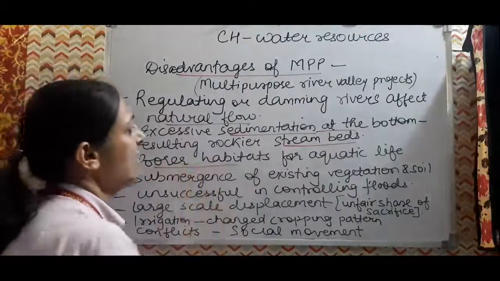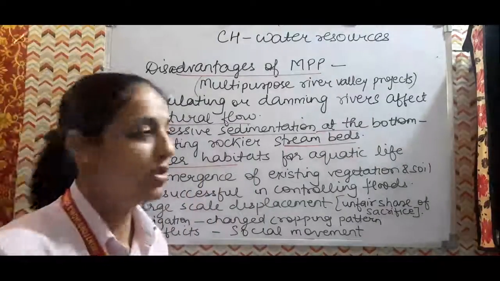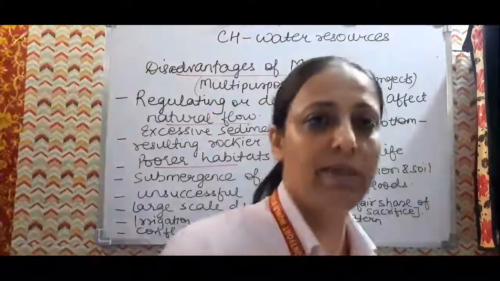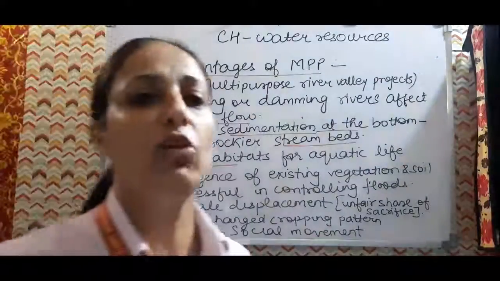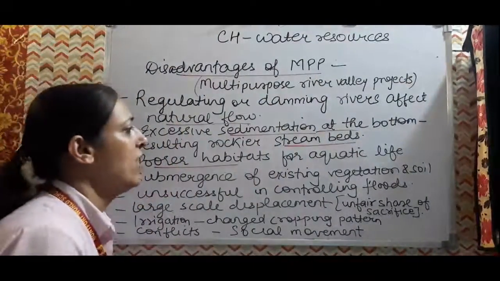If excessive sedimentation is there, then it will lead to poor habitation for aquatic life. They won't be able to migrate. Migration will also be stopped, and they will not be able to reproduce also. A reproduction problem will also come for the aquatic life.